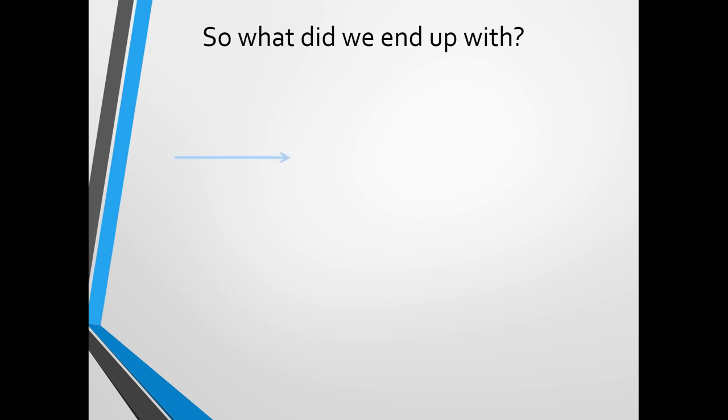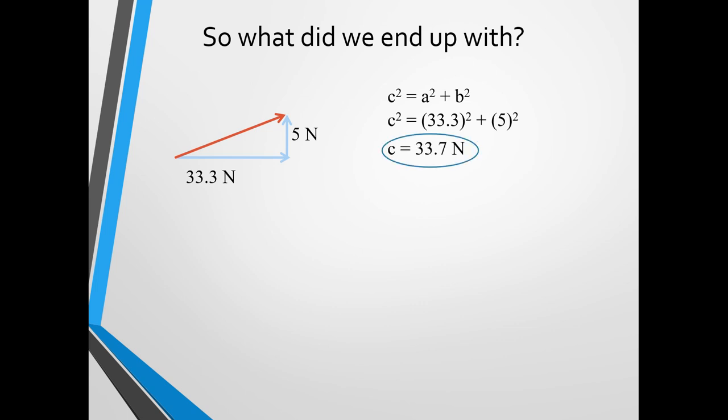Once we know that, we can draw our result. We know we've got a total of 33.3 newtons going right, and we have a total of 5 newtons going up. We can then use those to draw in our resulting vector, and now we can use Pythagoras to figure out what that resulting vector actually is. So we've got 33.3 squared plus 5 squared, which gives us 33.7 newtons total.